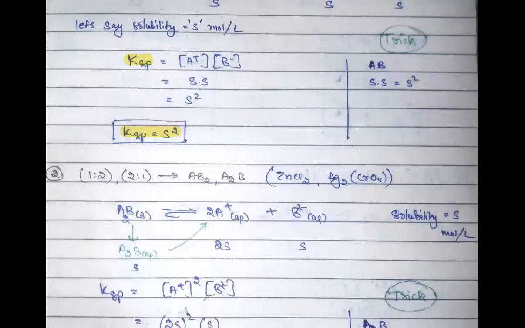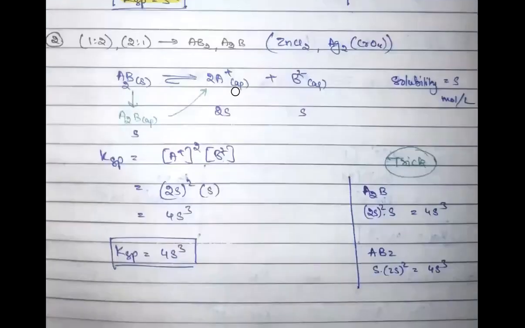Now, in exactly the same pattern, you have to proceed with the salts which have an AB2 or A2B kind of structure. Let's say you have an A2B type of salt. Some of it will be dissociated; here you may use the equilibrium sign.